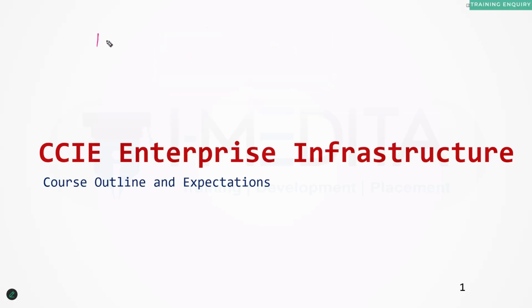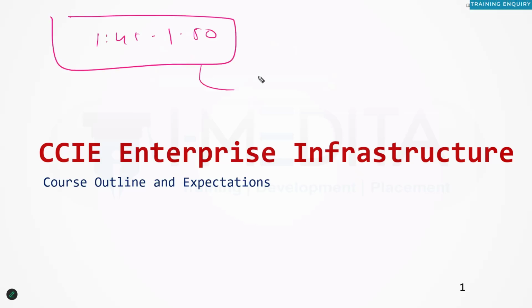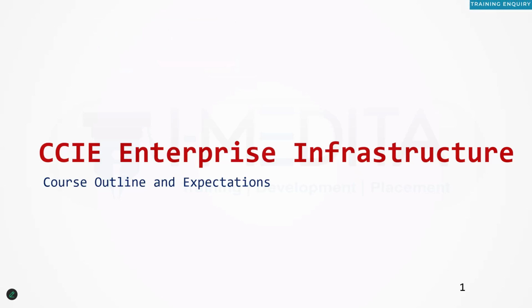So you will have a good 145, 150 minutes of content. If needed, we will have a short 5-minute break in between so that you can refresh a little bit. So you will have approximately 1 hour 45 minutes of technological discussion of the content. Do download all the relevant resources, the content PDF, and the learning matrix. In the learning matrix you have a lot of hyperlinks that will redirect you to different Cisco documents. Download those documents if you want to, or just bookmark them as per your requirement, so that you can refer to all those things.